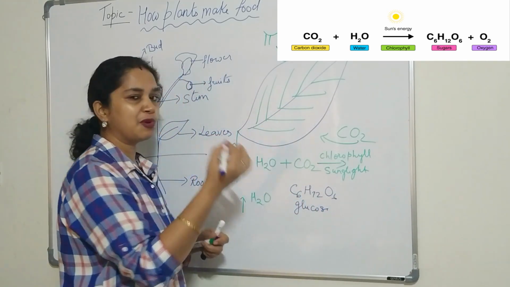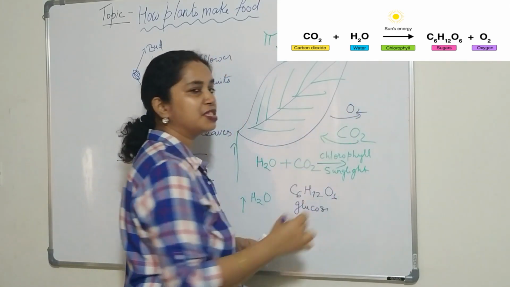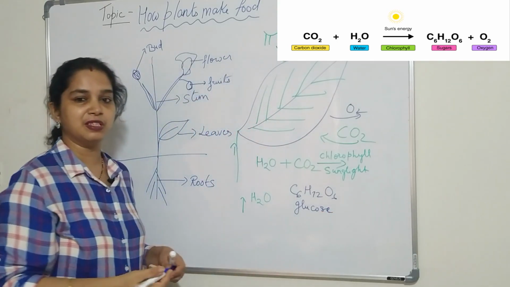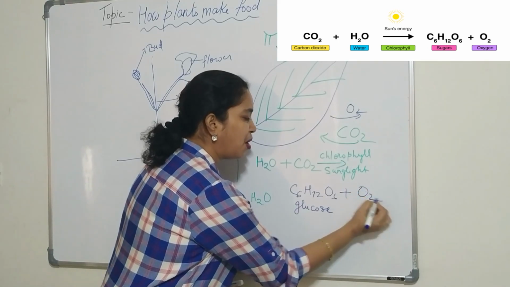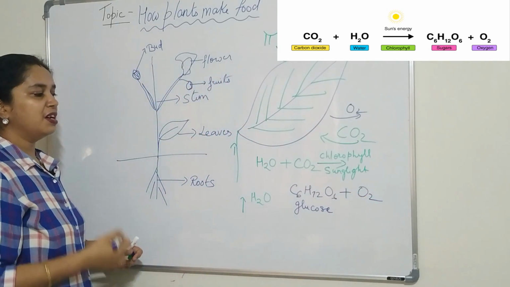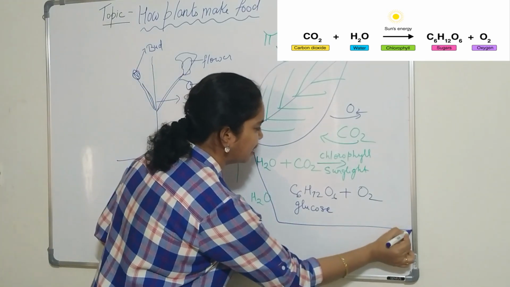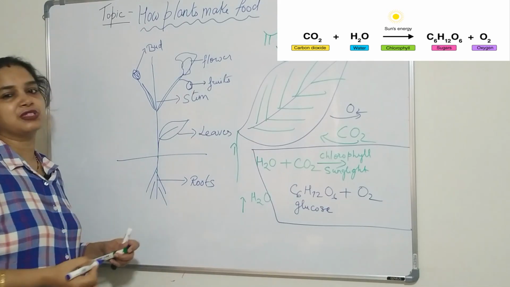And in the process, what is given out? Yes, what is given out is oxygen, which is used by us humans and the animals for the respiration process. So oxygen is given out in the process of making food. So this is the chemical equation for photosynthesis.